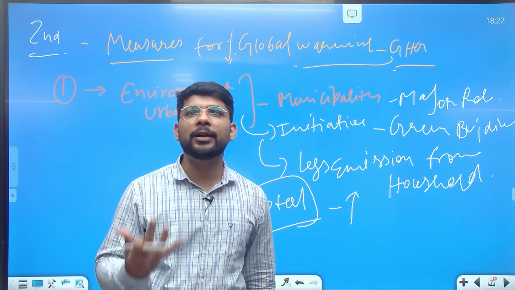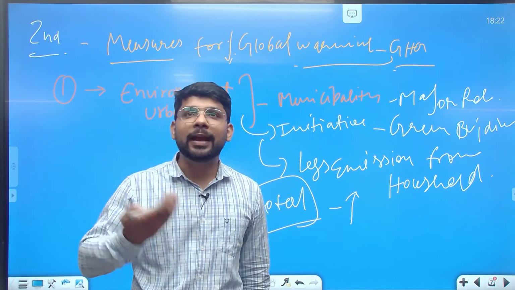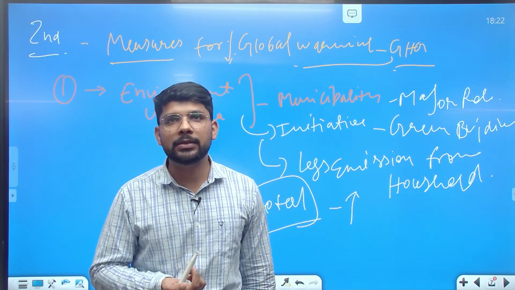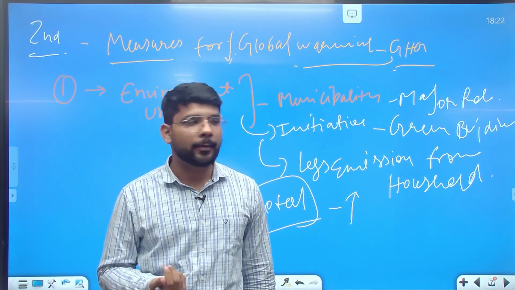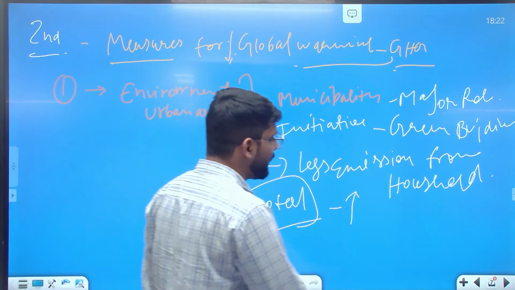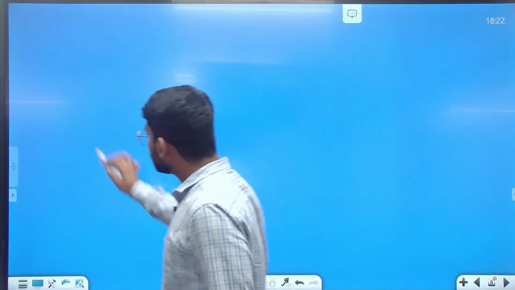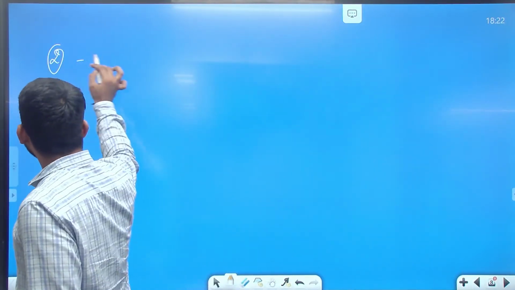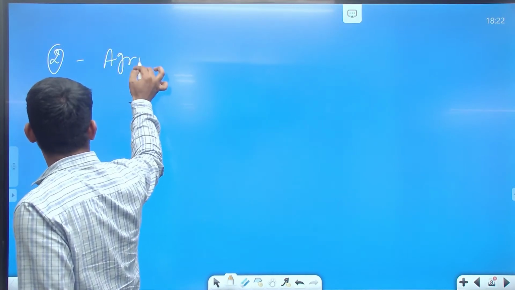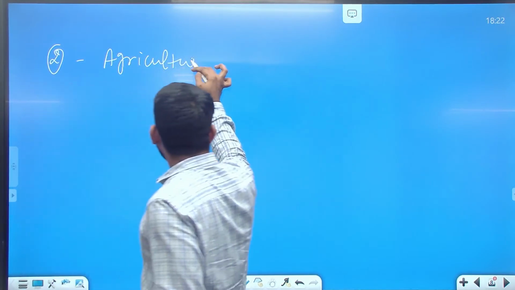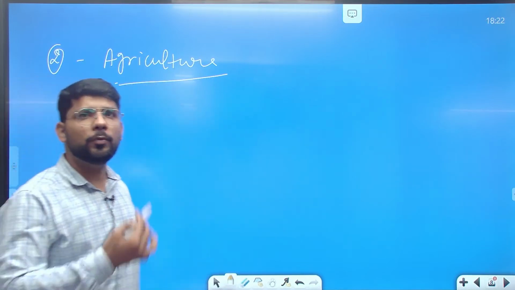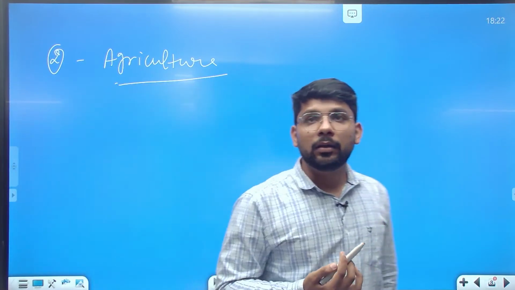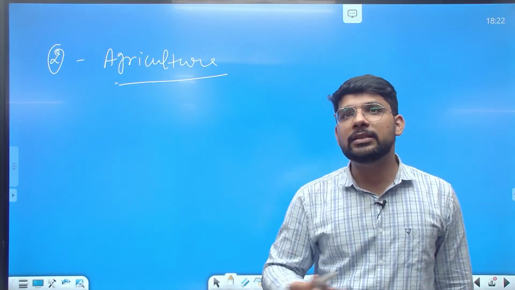So this is the first point we can write, what kind of measures can be taken by the governments for reducing global warming. The second point we can write is related to agriculture patterns. We need to focus on agriculture as well, because some of the crops in India release a lot of methane.